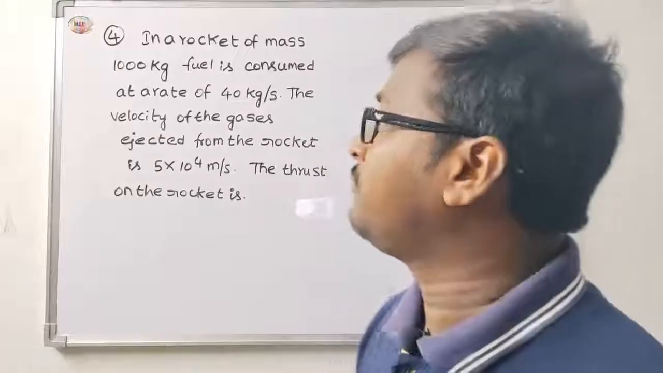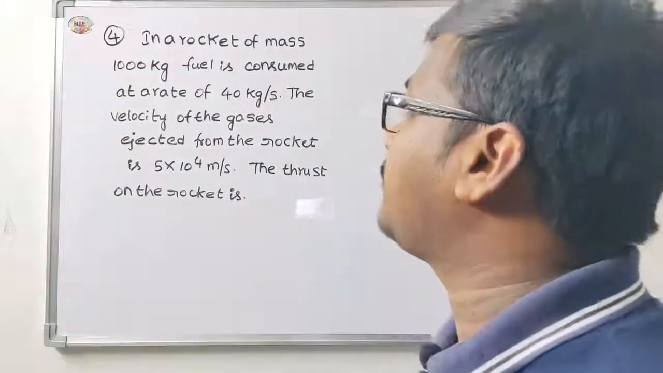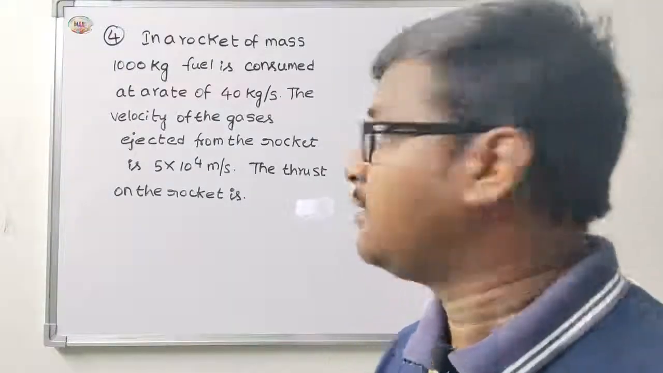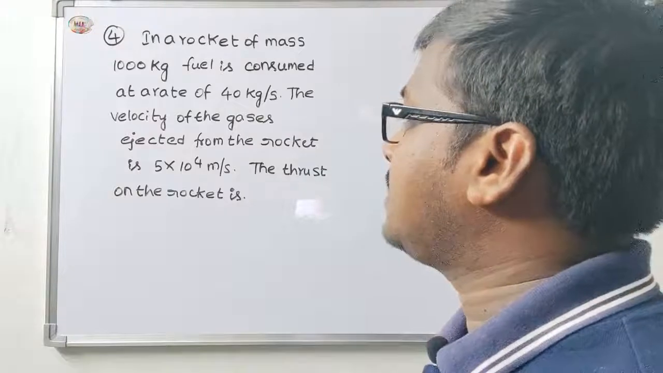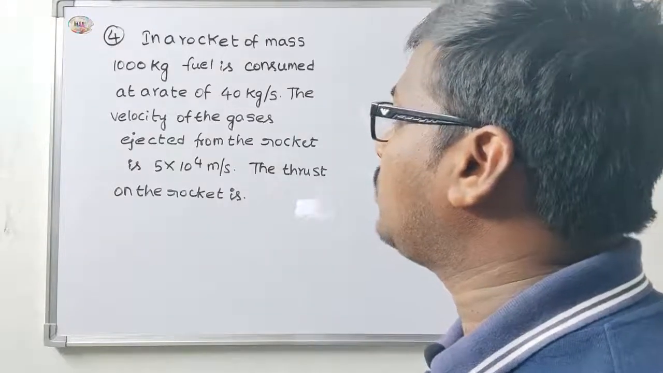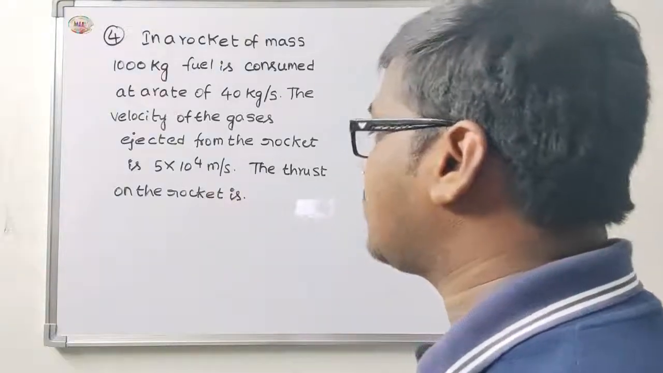Okay, fourth problem. In a rocket of mass 1000 kg, fuel is consumed at a rate of 40 kg per second. The velocity of the gases ejected from the rocket is 5 into 10 power 4 meter per second. The thrust on the rocket is,